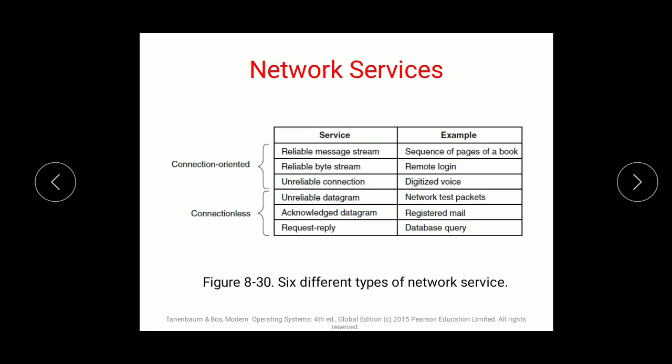Unreliable datagram, for example network test packets, sent directly without any flow. Acknowledged datagram, for example registered mail. Request reply, for example a database query, where the data gets entered in the company's or organization's database. So these are the six different types of network service, which are divided into two: connection oriented and connectionless.